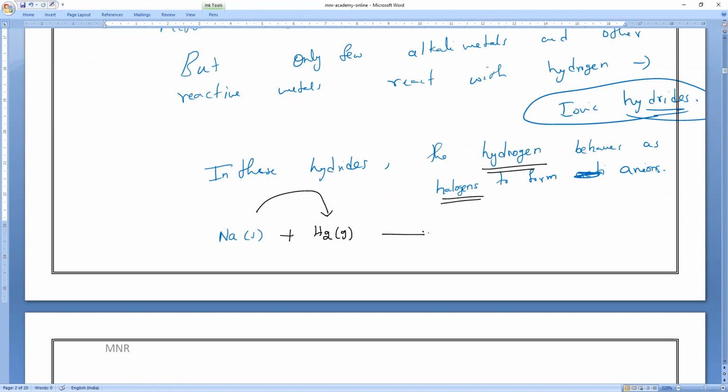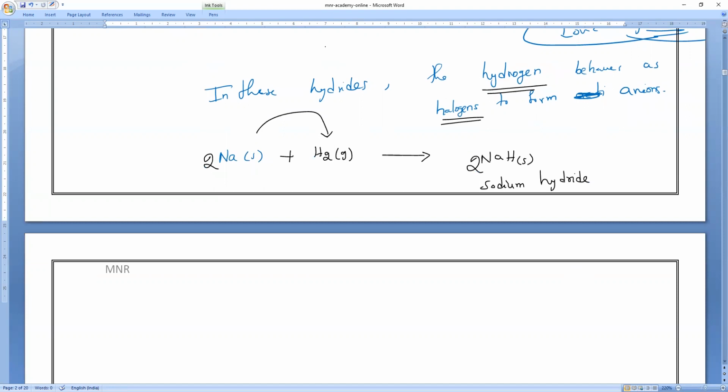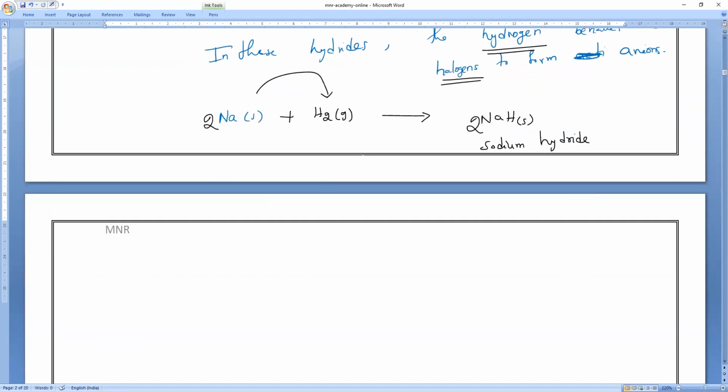Halogen, and it will form a compound called sodium hydride. Write it. Balance it fast: 2Na plus H2 gives 2NaH. Very few alkali metals only react.